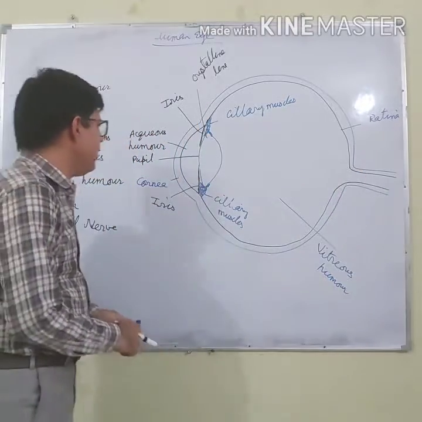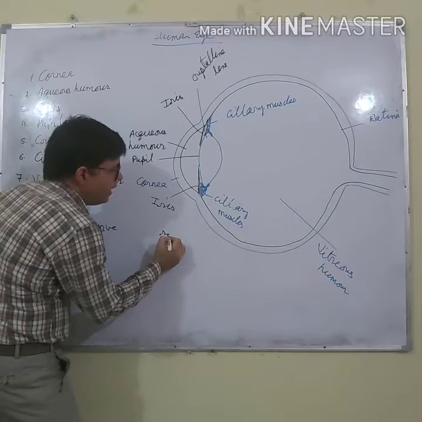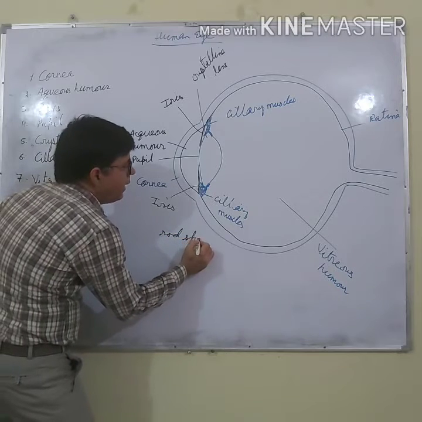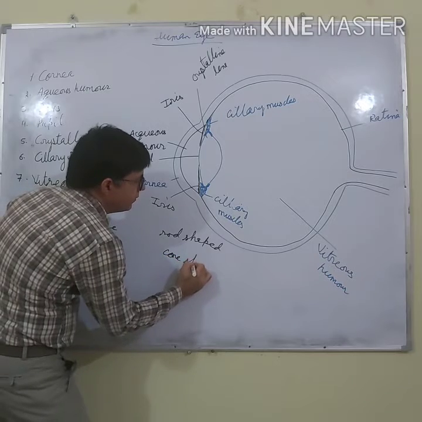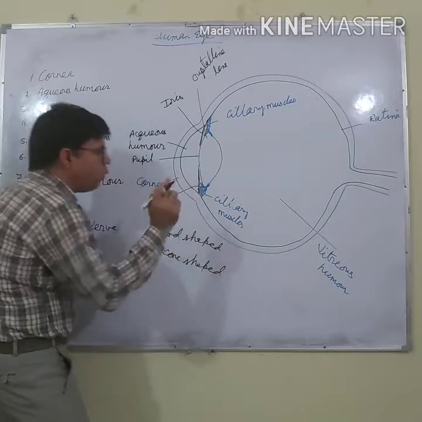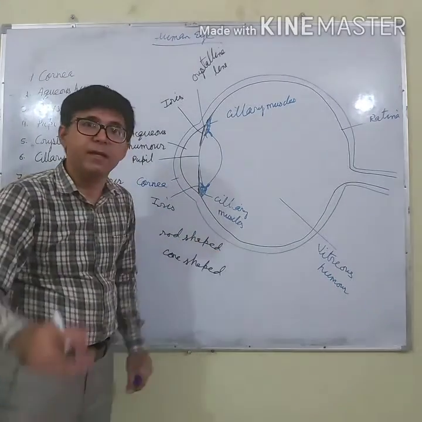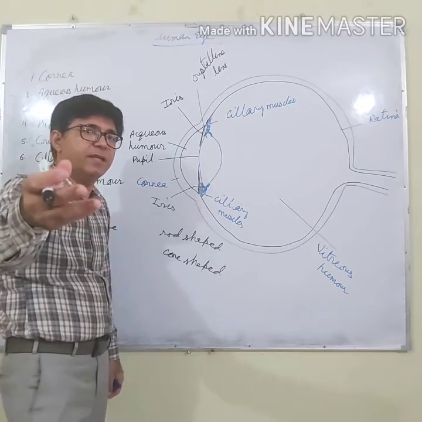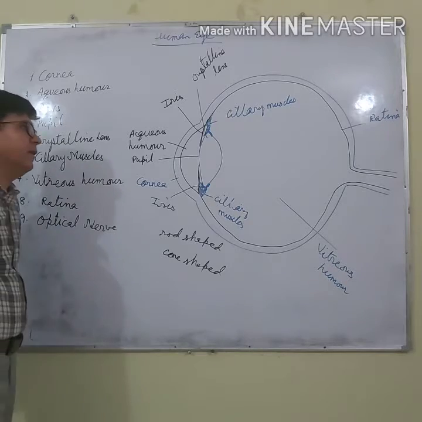This retina consists of rod shaped and cone shaped cells. Cone shaped cells respond to colors, whereas rod shaped cells respond to the intensity of the light.